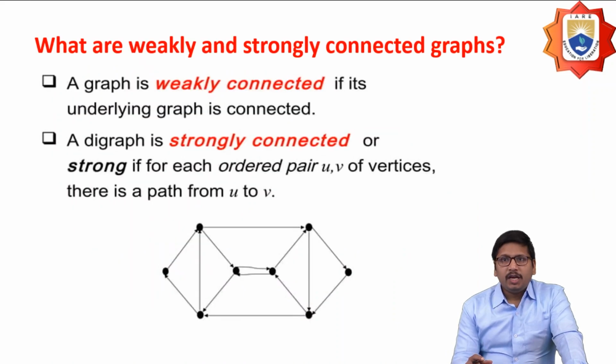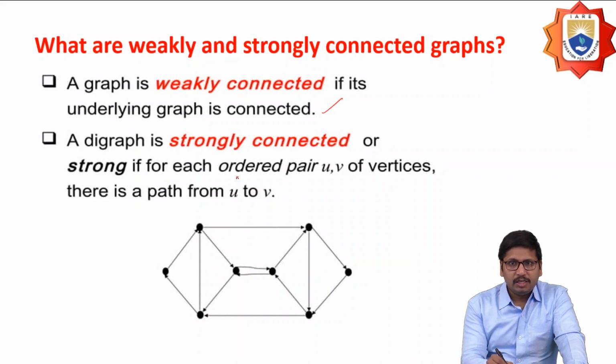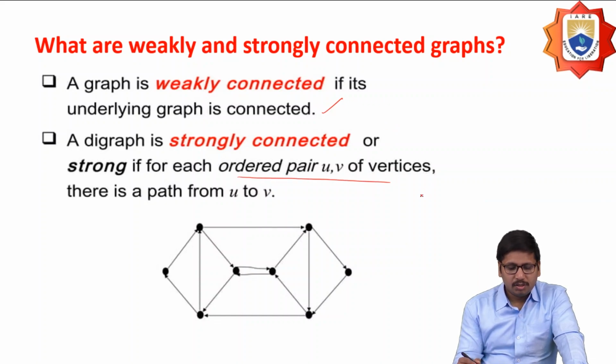And what are weakly and strongly connected graphs? A digraph is weakly connected if its underlying graph is connected. A digraph is strongly connected if and only if for each ordered pair of vertices u, v there exists a path from u to v.